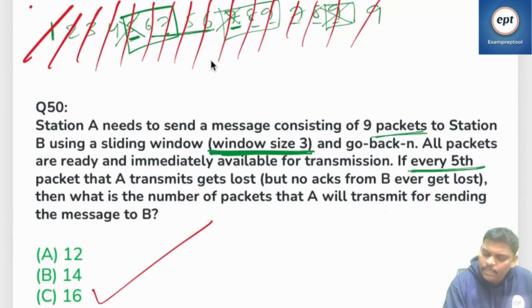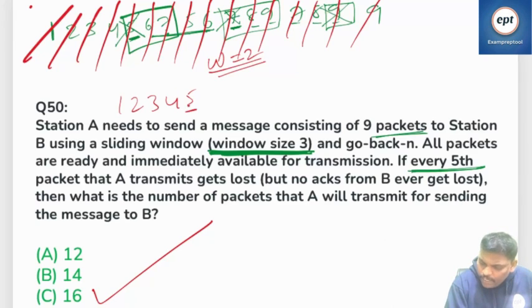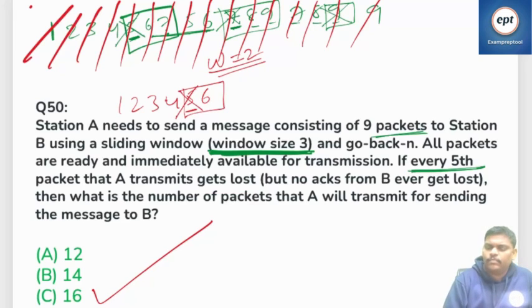Yeah, let me try window size 2, right? Let's see 1 2 3 4 5, the fifth one is a fail place, only then will the window concept come. 5 6 fail. 5 6 fail. So what is the answer? 5, right? 5 6 7, right? See this one, window size is 2. So the window size you don't bother about; the failure time you bother about. 5 6, so 5 6 7, right?